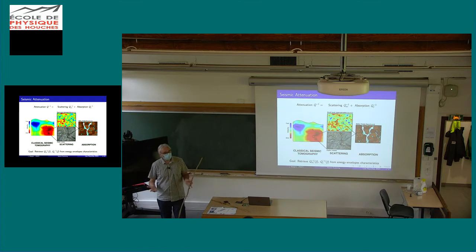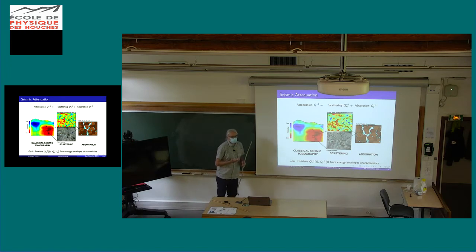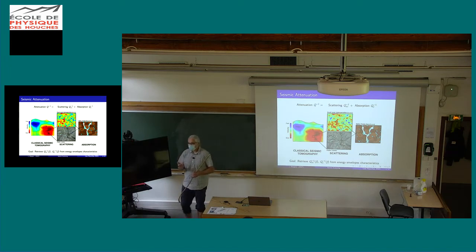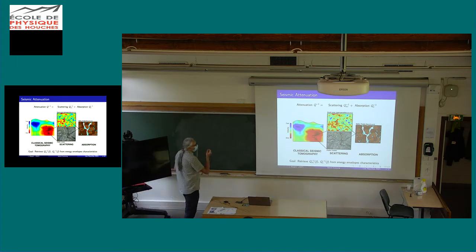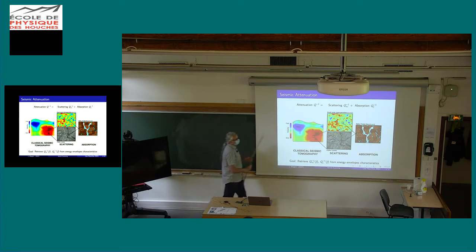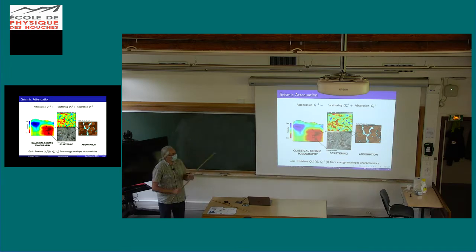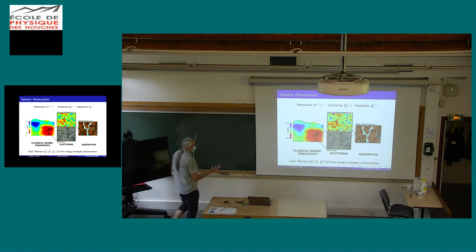So it was completely contradictory. What had happened, in fact, is that the sample just got polluted by the moisture in the air. Just a few atoms of water that you put inside a porosity is sufficient to drop your quality factor by a factor of 10, that is, increase the attenuation by a factor of 10.